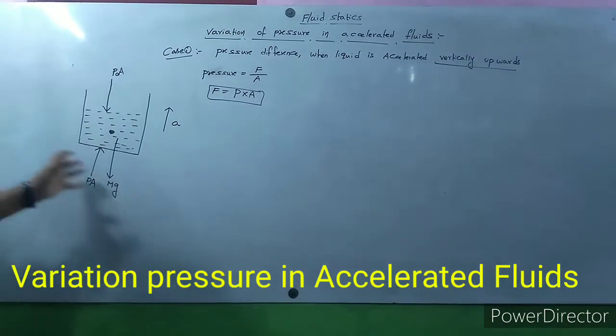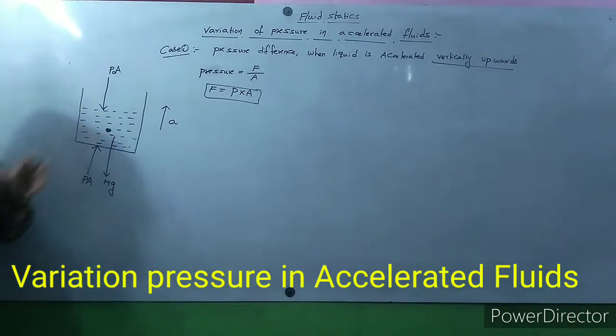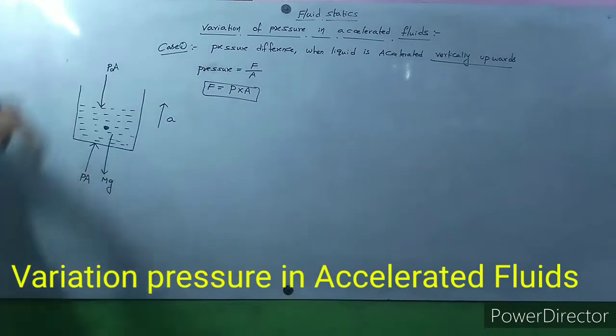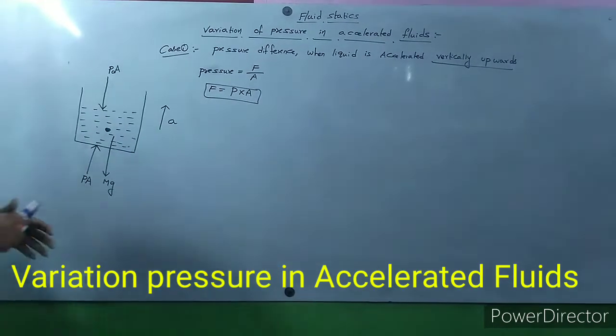Like this, three forces are acting on this container, and this whole setup is accelerated upwards.